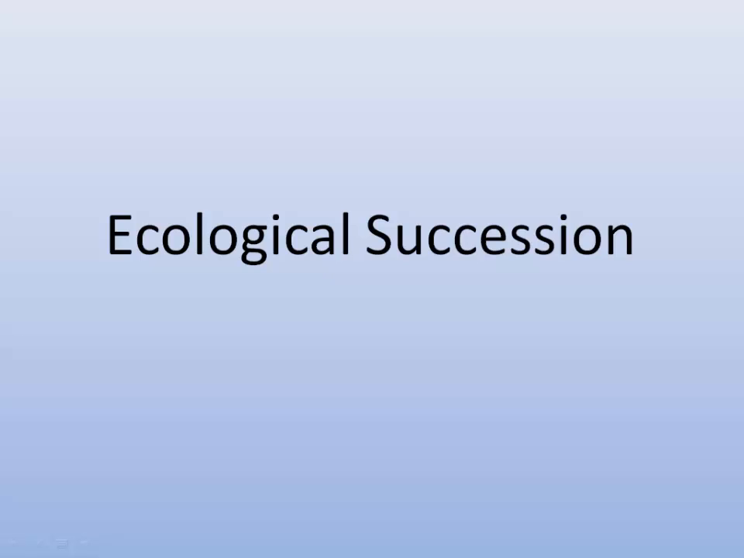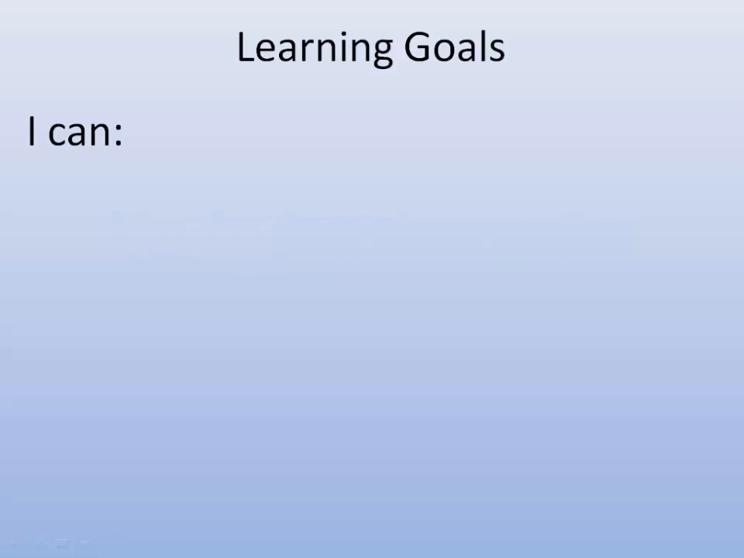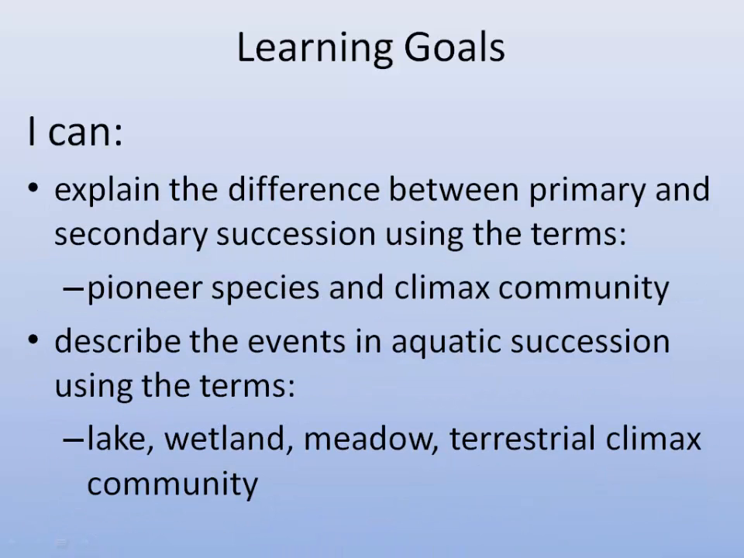Ecological succession. Here are your learning goals. Explain the difference between primary and secondary succession and use the terms pioneer species and climax community. Describe the events in aquatic succession using the terms lake, wetland, meadow, terrestrial, climax community.